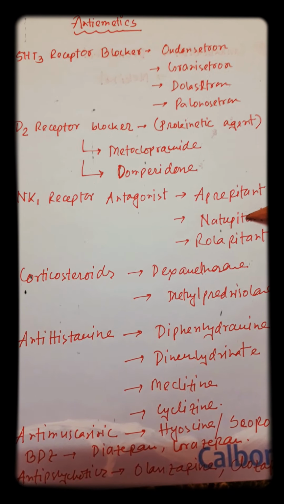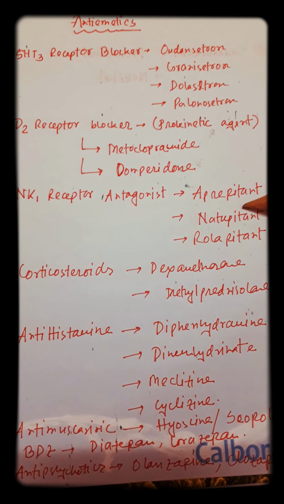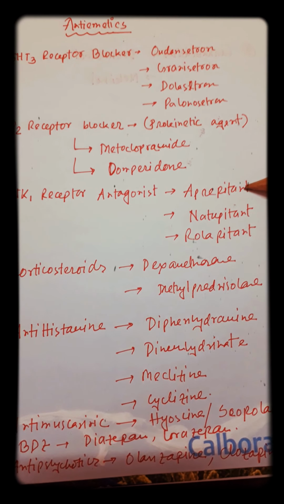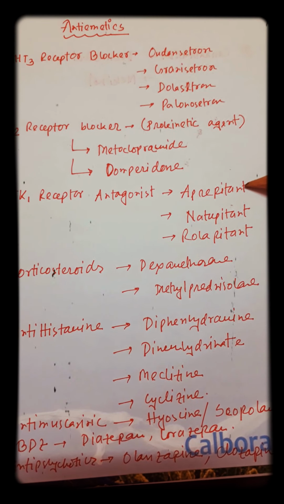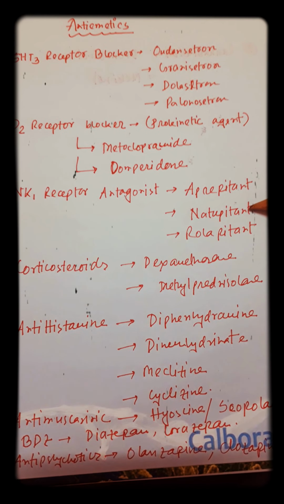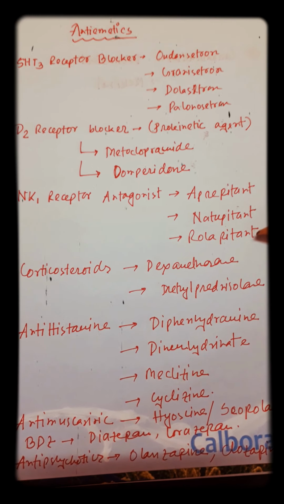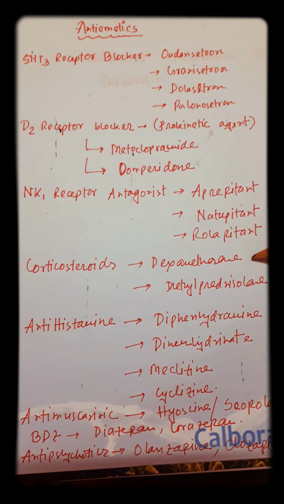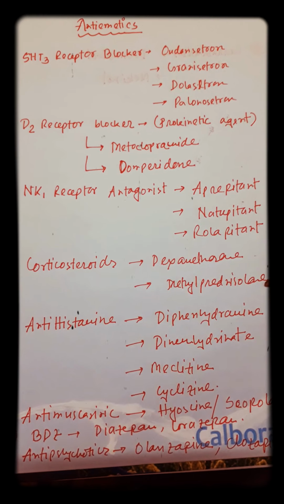Okay. The third one is neurokinin receptor antagonist. Nowadays these drugs are used in cancer chemotherapy induced nausea and vomiting, and it's a good choice of drug. It is a newer drug, and that is aprepitant, natopitant and rolapitant. Sometimes corticosteroids have a role in prevention of vomiting, that is we use the long-acting dexamethasone and methylprednisolone.